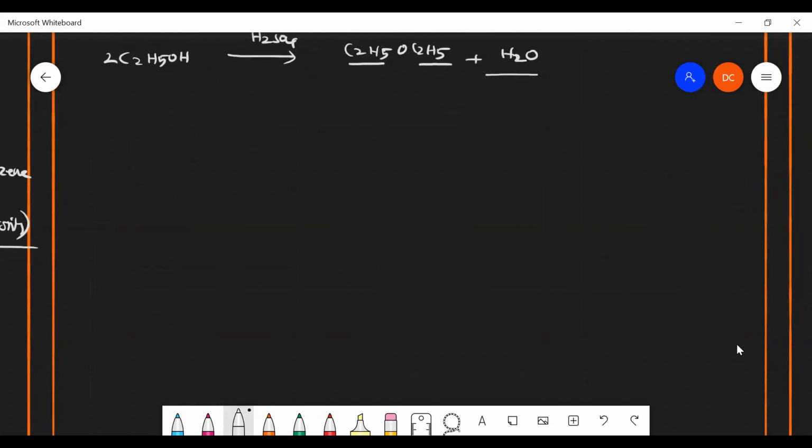Okay, so let's see the mechanism. This is very important. Look, CH3CH2OH is there, and in the presence of acid, what will happen? The oxygen can donate its lone pair and accept the H plus. By that, I get this kind of product, CH3CH2, and here O is there, with H, the newly added H, and because of donation of the electron, oxygen gets a positive charge.